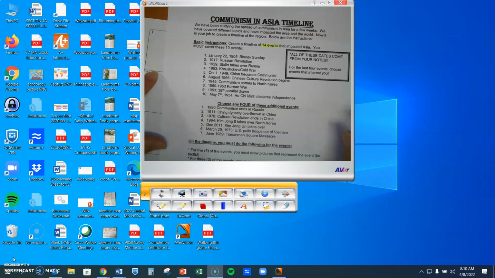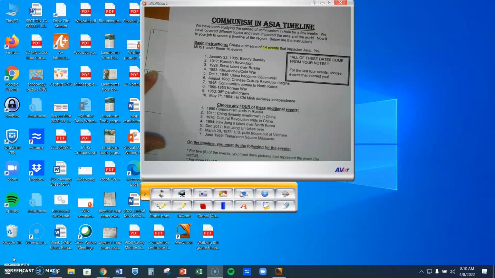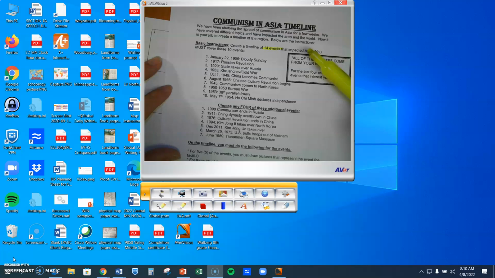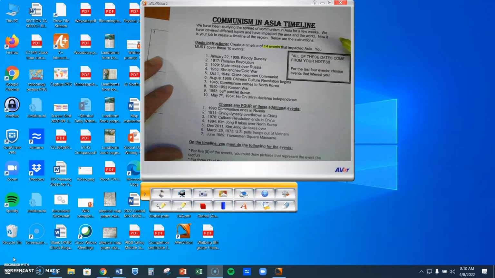All right, hello everyone. Today I'm going to explain to you the Communism and Asian Timeline. What I would like you to do is please take a moment and highlight what I have highlighted. So here's our plan. We've been studying the spread of communism in Asia for the last few weeks. You are going to be taking those events, using all of your note sheets, and creating a timeline.